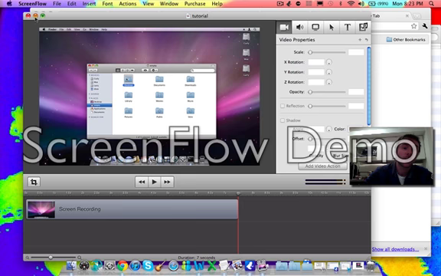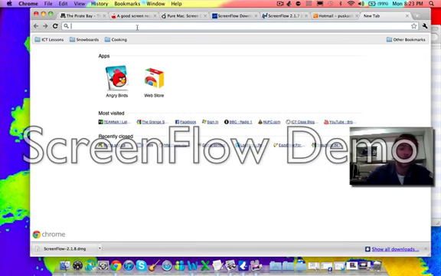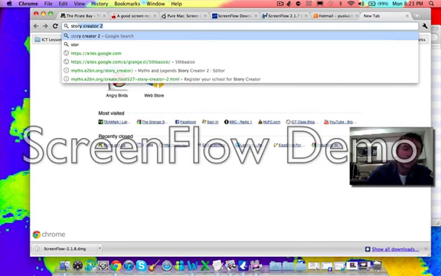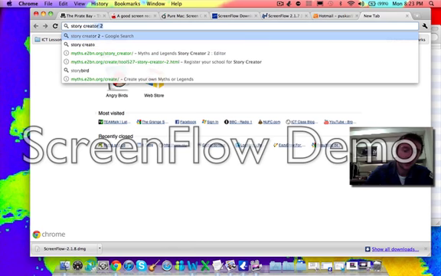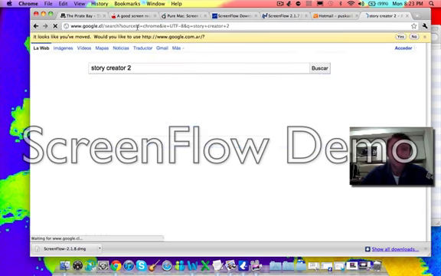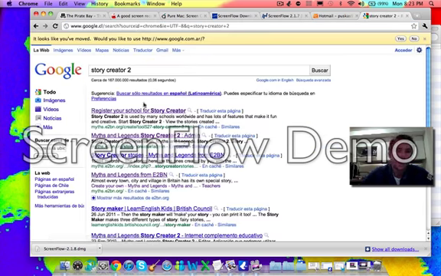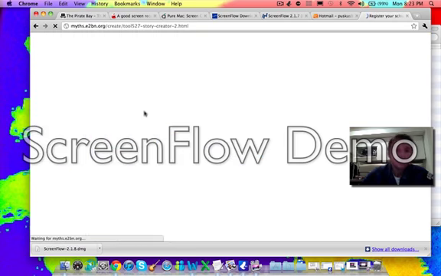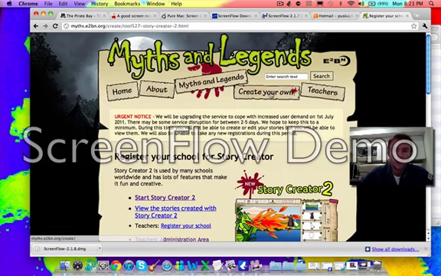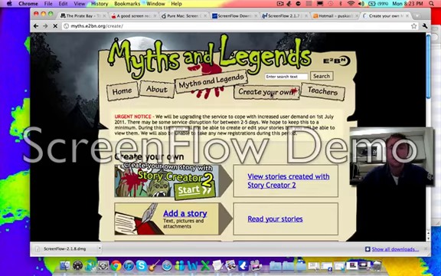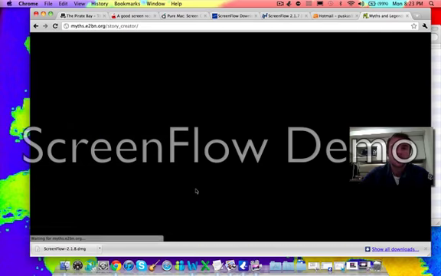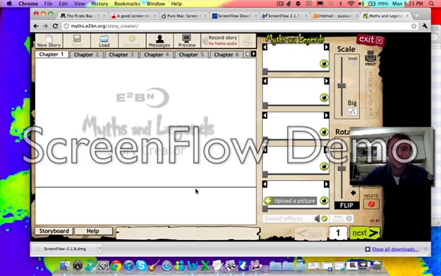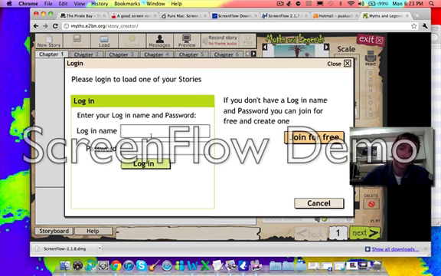Okay, so first thing, you need to open your story. So in Google, look for Story Creator 2. Create your own, and then start. Then you need to load your story. So click on load, put in your username and password.